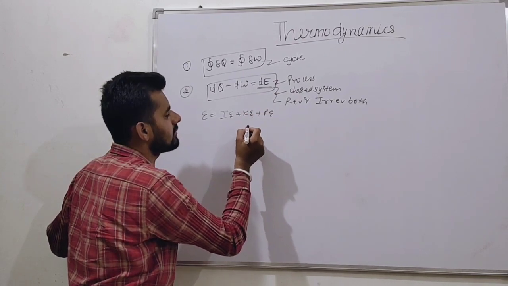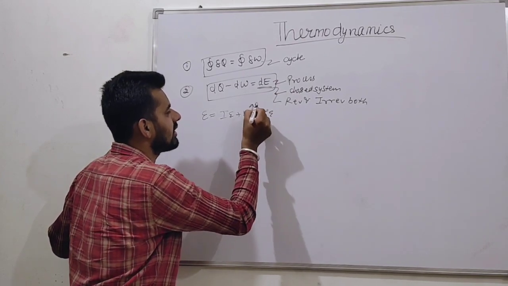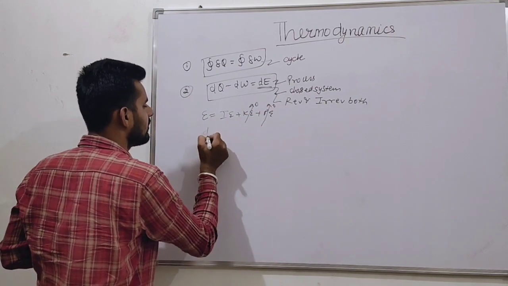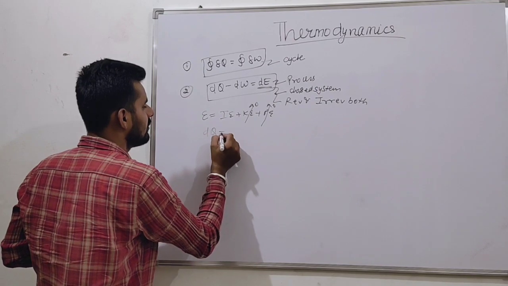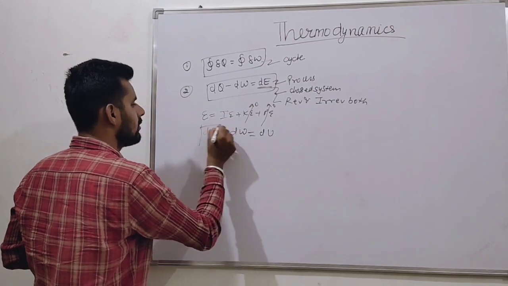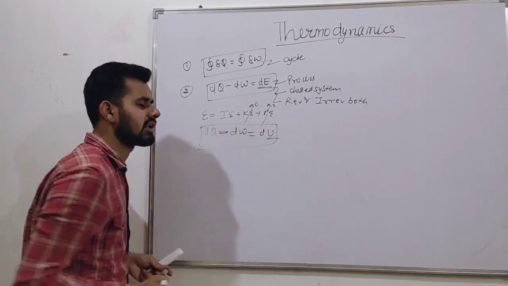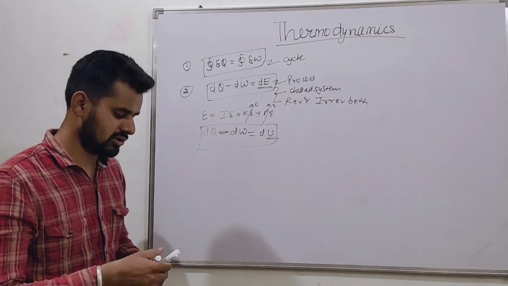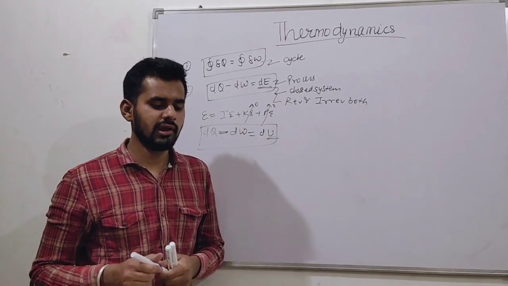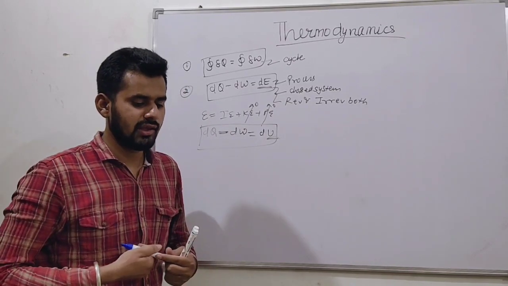If we say that the system is stationary, neglect the kinetic energy, neglect the potential energy, then the relation becomes dQ minus dW is equal to dU. U is used for internal energy. dQ minus dW is equal to dU, friends. So we are reaching there.